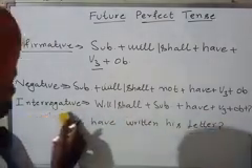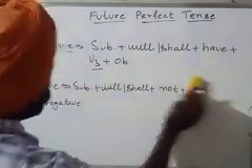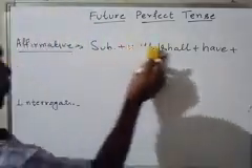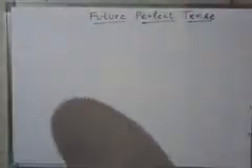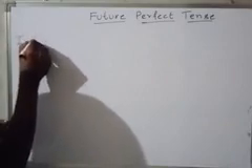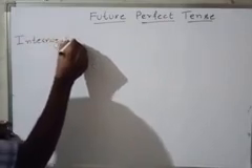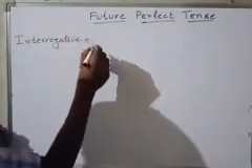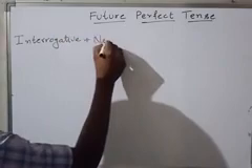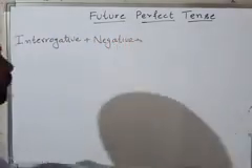Okay, now, let me erase this. The last variation is interrogative plus negative.